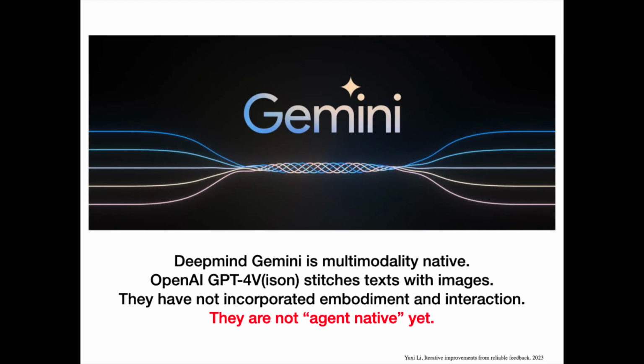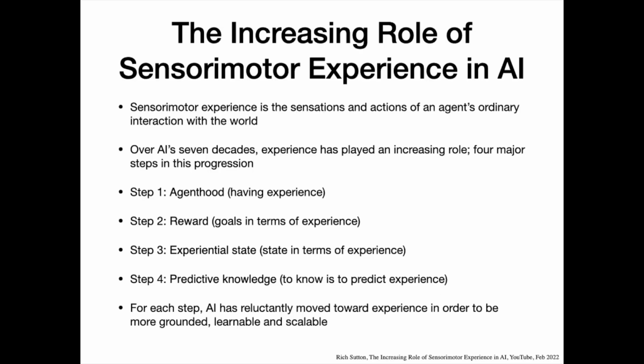DeepMind Gemini is multimodality native. OpenAI GPT-4V stitches text with images. They have not incorporated embodiment and interaction. They are not agent native yet. Sensory-motor experience is the sensations and actions of an agent's ordinary interaction with the world. Over AI's seven decades, experience has played an increasing role for AI to be more grounded, learnable and scalable.